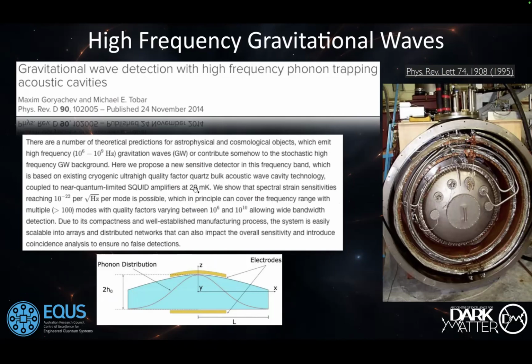Advantages: we can cool it even further. This was called 4 Kelvin, we could cool to 20 millikelvin. We have hundreds of modes in this range. We have excellent quality factors, and we can naturally couple to SQUIDs. And this is an easier experiment than this one.